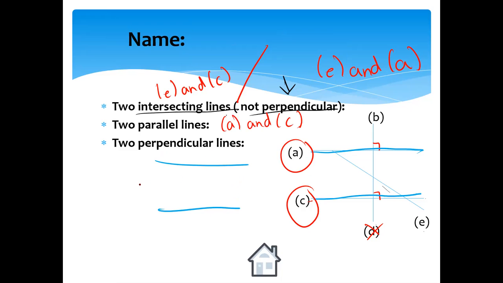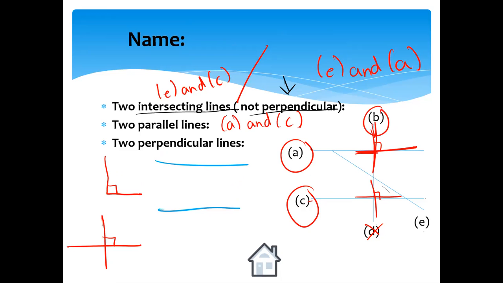Now perpendicular lines. Perpendicular lines mean they form a letter like L and a right angle, or like a plus and a right angle. Where do we have a plus? Did you see the right angle? We have two right angles, meaning we have two choices for the perpendicular lines. We have this plus and this plus. So we have two examples of perpendicular lines. This line we call B. This line we call what? A. So the first choice is A and B. The second choice is also like a plus, this line we call C and this line we call what? B. So B and C.